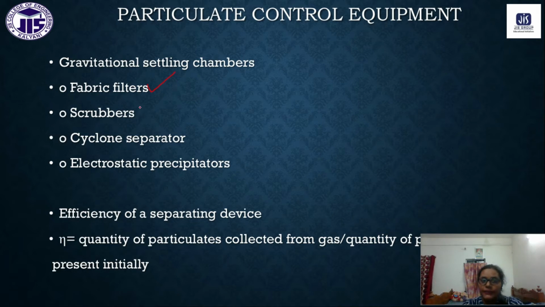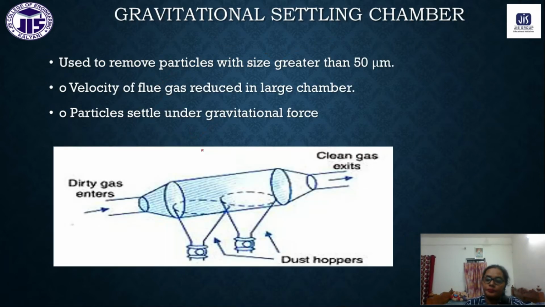Today we will discuss the scrubber. The cyclone separator we have already discussed, and the electrostatic precipitator, and also the catalytic converter and the gravitational settling chamber. These are some of the control equipment that we can use to refine the air and reduce air pollution.